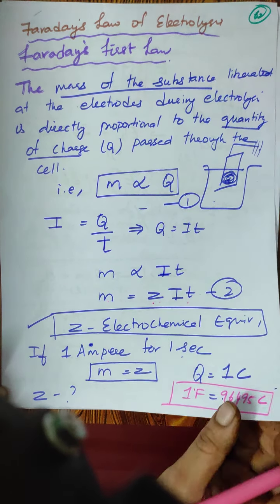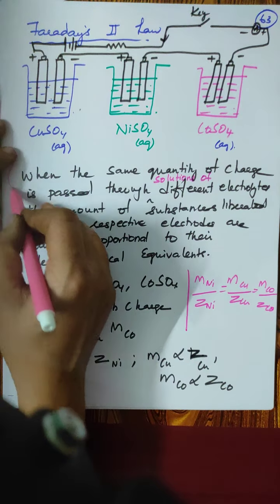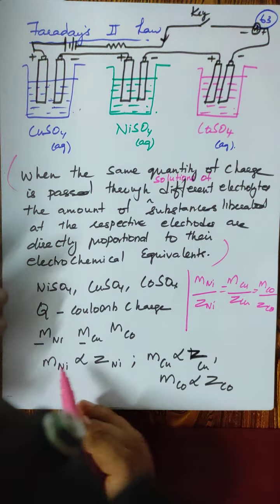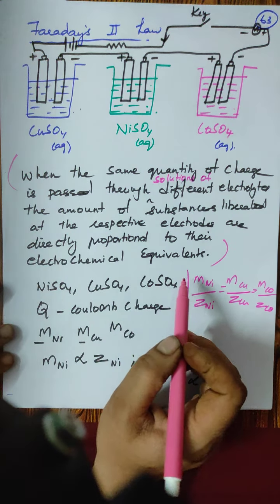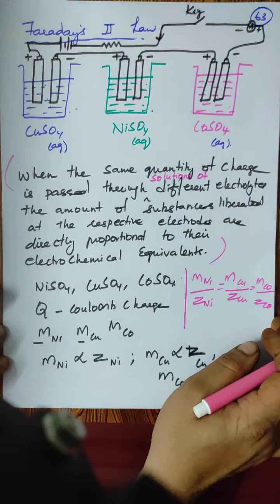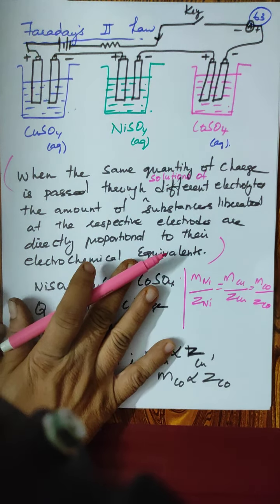Thus Faraday's first law and second law have been explained. This is very, very important. This is an example that has been given in order to let you know, and this is the definition. So the definition definitely has to be written. If it comes out for a 5-mark question, you have to explain this with an example.